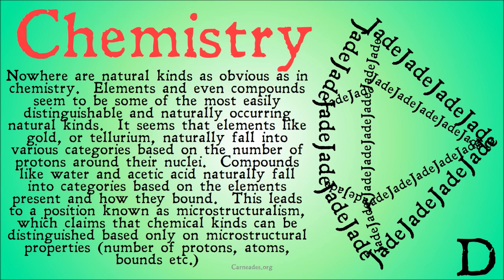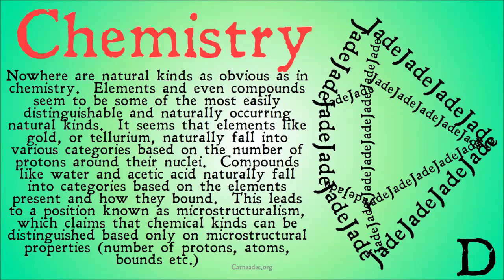So, nowhere are natural kinds as obvious as in chemistry, and nowhere does there seem to be a better case for at least naturalism about natural kinds than in chemistry. It seems that elements and even compounds are some of the most easily distinguishable and naturally occurring natural kinds. It seems that we didn't just arbitrarily say that hydrogen and helium are different things.